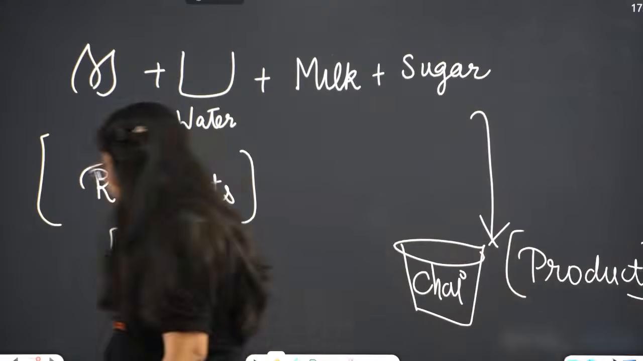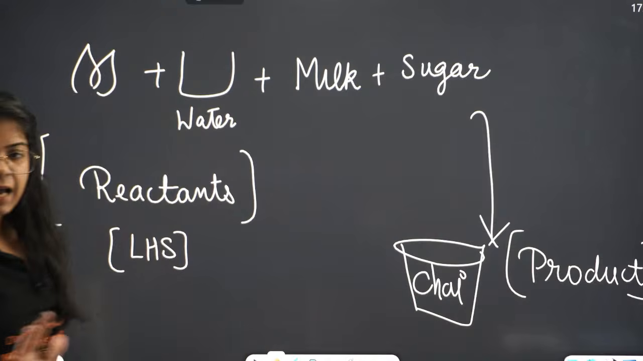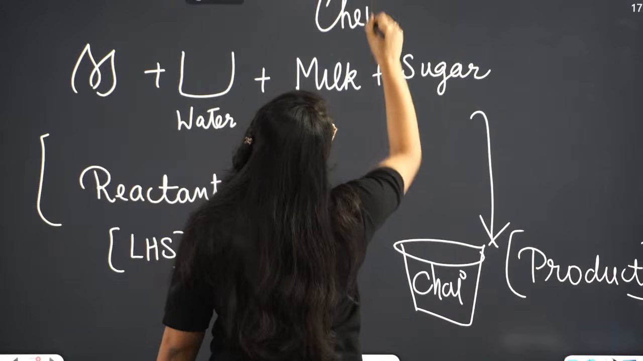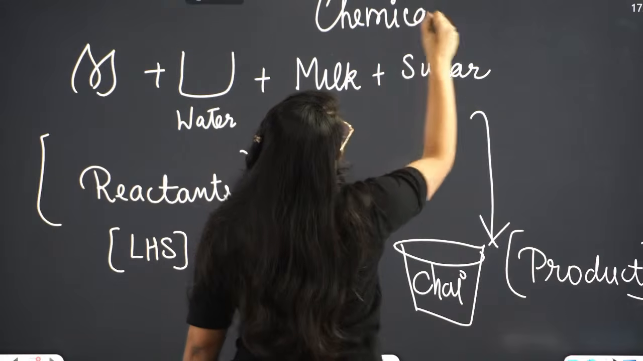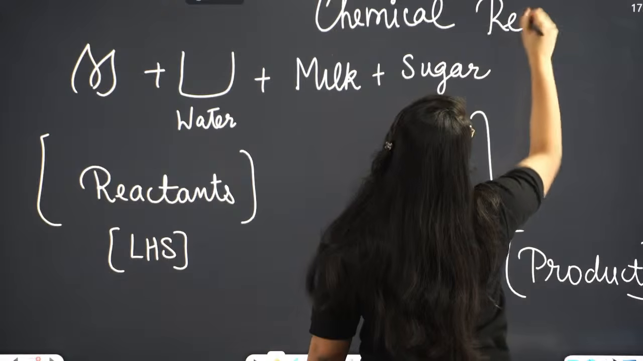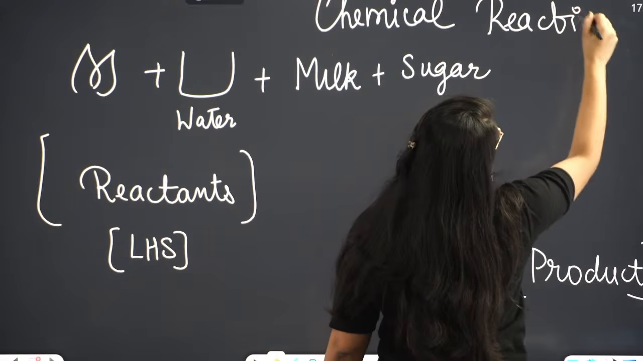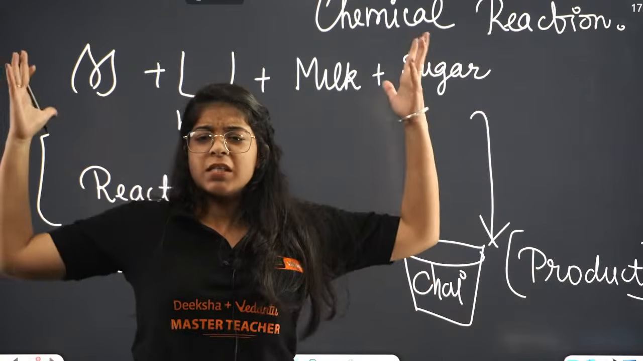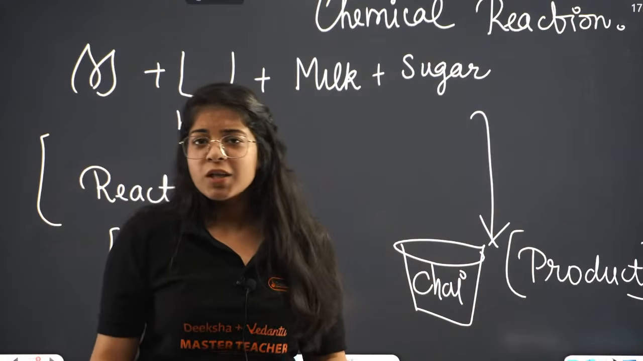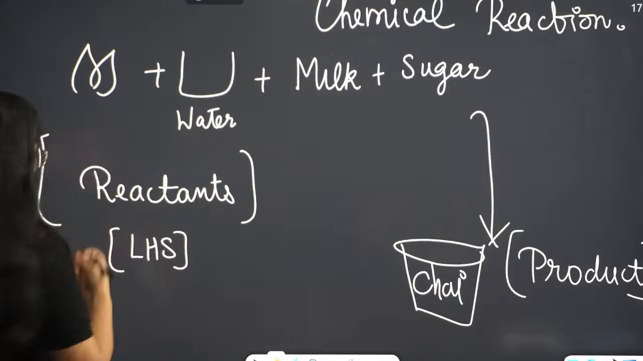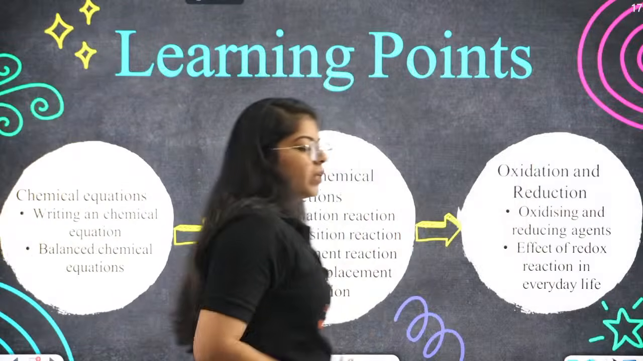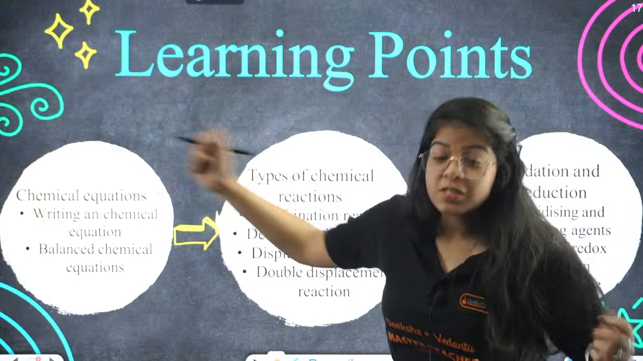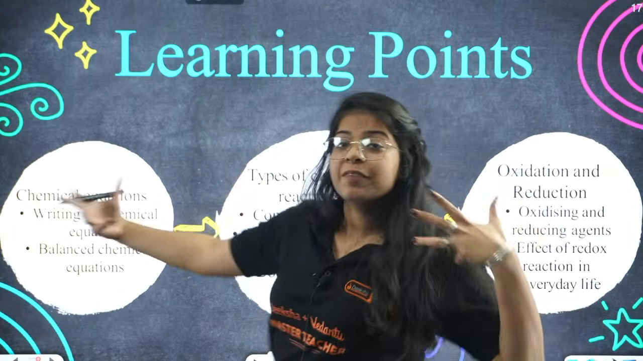Okay. Now, moving on, we are going to see this in this chapter, and this whole process is called chemical reaction. This whole process, beta, is called chemical reaction. Understood? This whole thing is happening, and what are these? These are chemicals in one way or the other, right? So what are the learning points of this chapter? Your chemical equations. We are going to see lots of chemical equations.